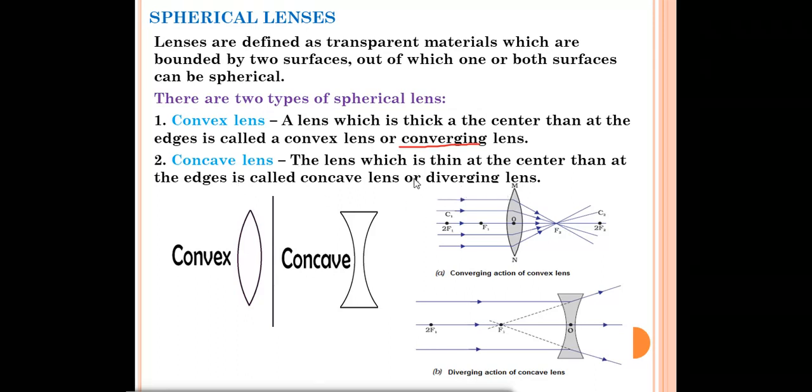So concave lens, two properties you should remember. It is thin at the center and thick at the edges. It is also called a diverging lens. So why is it called a diverging lens?